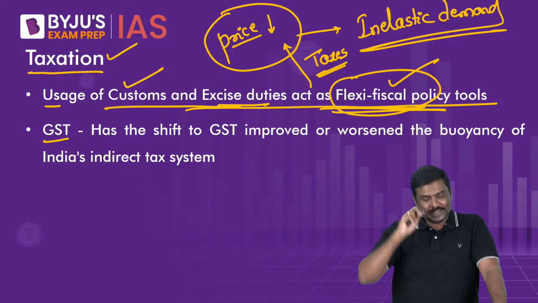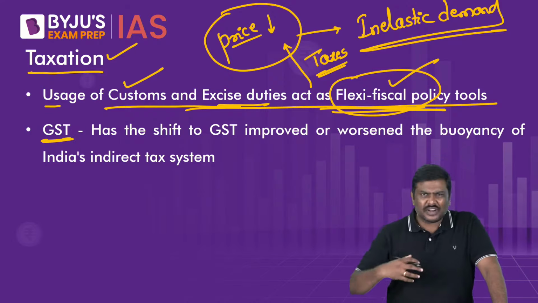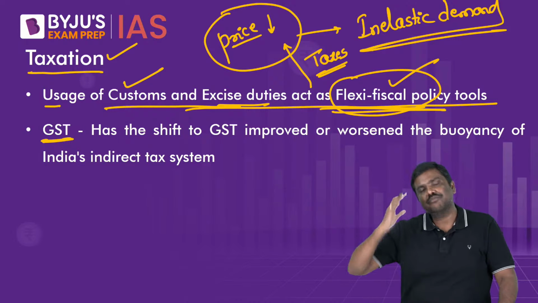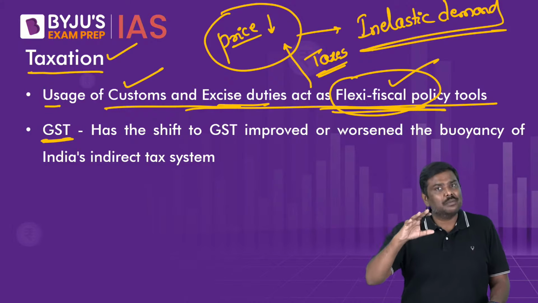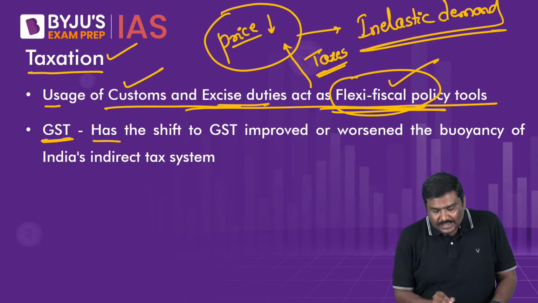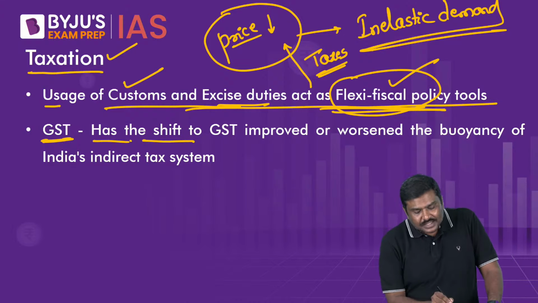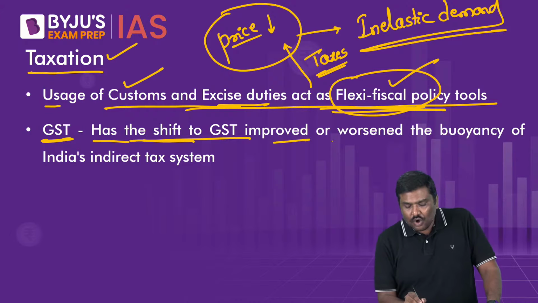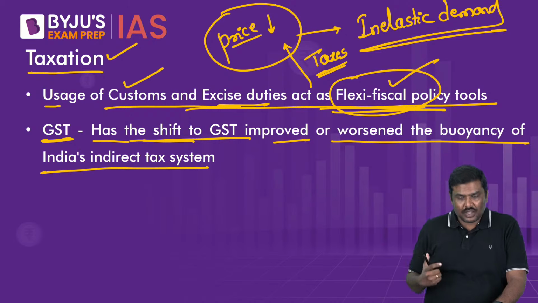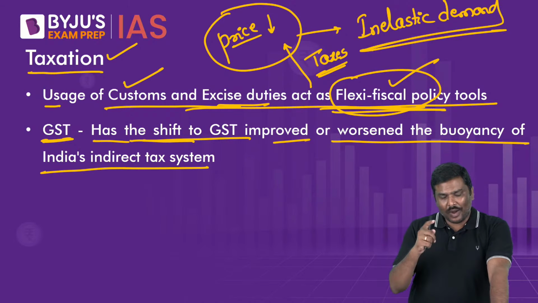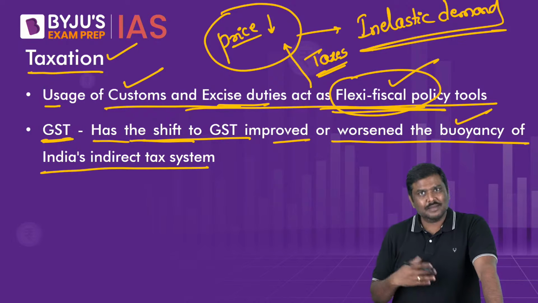Point 1. Second, government has introduced a GST, a wonderful initiative, a revolutionary indirect tax reform. We have completed 5 years. Now we are in the 6th year of implementation of GST. Has the shift, have a look at this, Economic Survey says, has the shift to the GST improved or worsened the buoyancy of indirect tax system? Now many of you will be worried about, one, sir, where is this useful? Second, what do you mean by buoyancy? Right, simple.